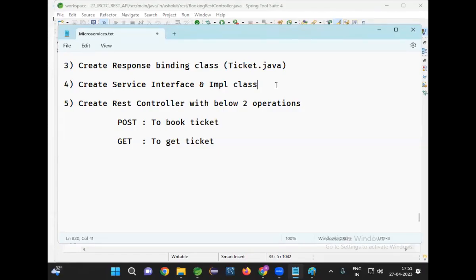Then once a service is done, now I created my REST controller. What is the purpose of REST controller? In that, two operations will be available. What are those two? First one is post operation, second one is get operation. Post operation is used to book the ticket. Get operation is used to get the ticket. Yes, just read this.